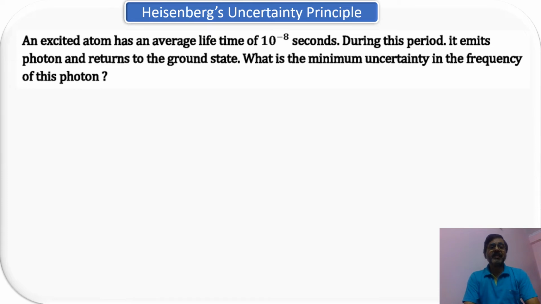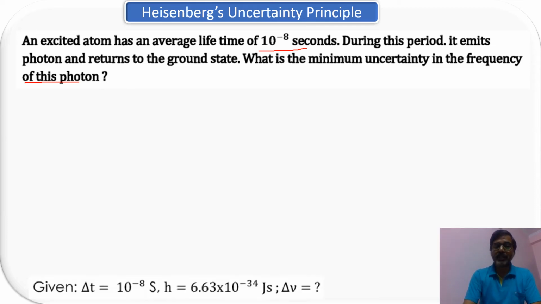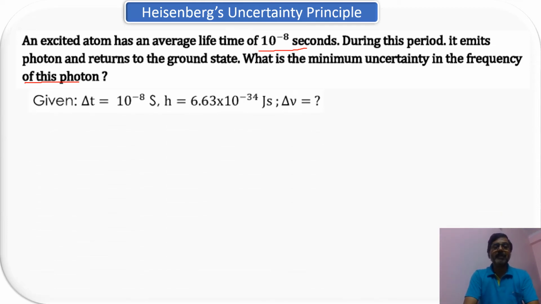An excited atom has an average lifetime of 10 to the power minus 8 seconds. So time has been given. During this period, it emits a photon and returns to the ground state. What is the minimum uncertainty in frequency of photons? So frequency of the photons has been asked, not the energy. So let's see what is given. The value of the time is given, that is, it is going to stay in the upper energy state, and that is 10 to the power minus 8 second.